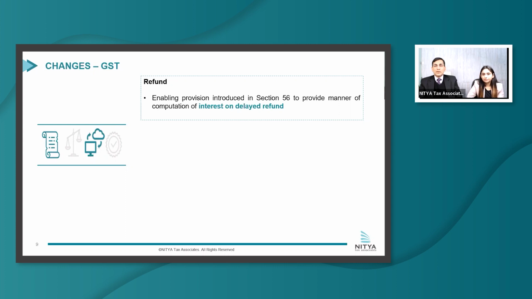And this is totally in line with the customs regulations also, which specifically provide that for the purpose of computation of interest on delayed refund, the starting date will be the date of filing of the complete refund application and not the initial application. Moving forward to certain changes which are proposed in the definitions in the IGST Act.